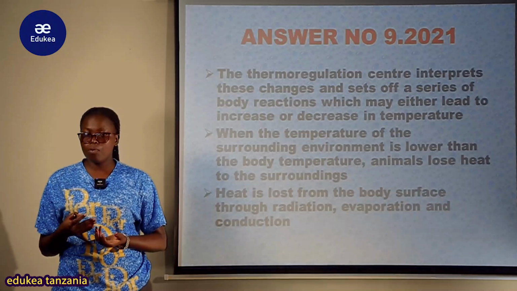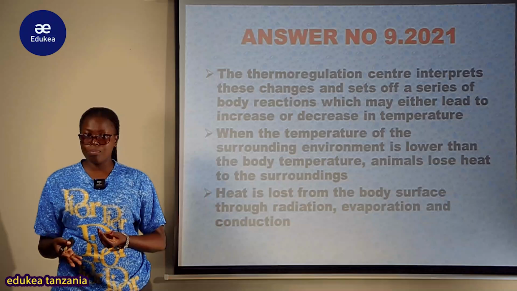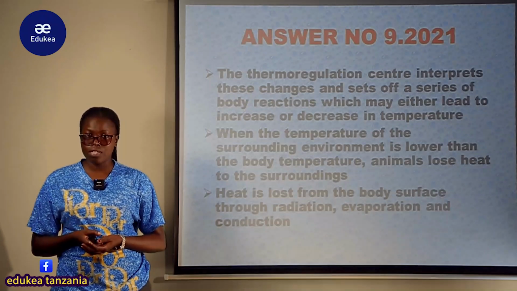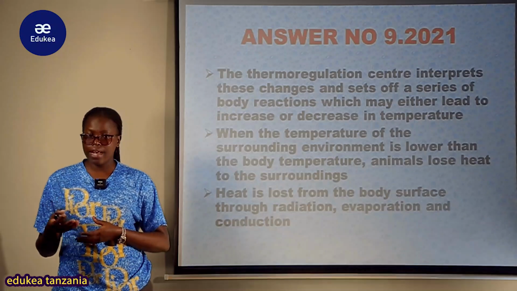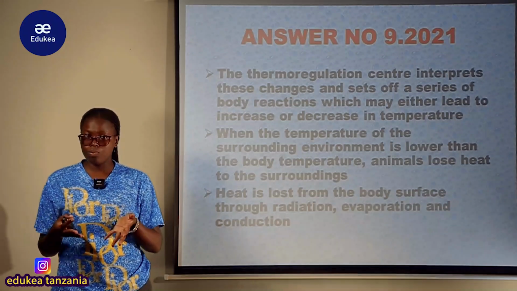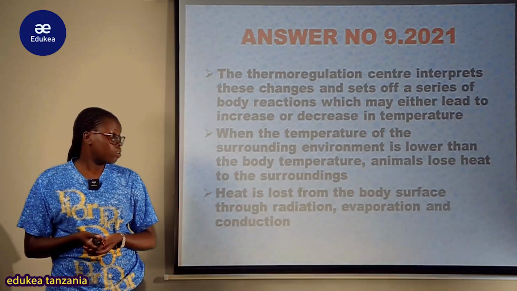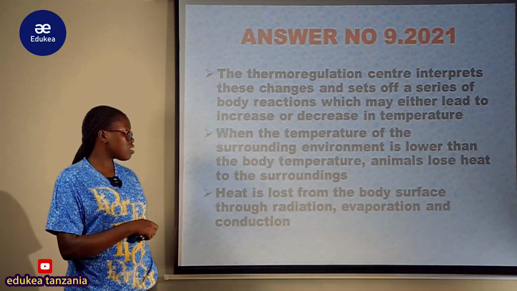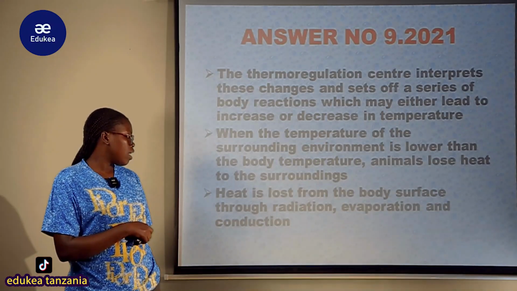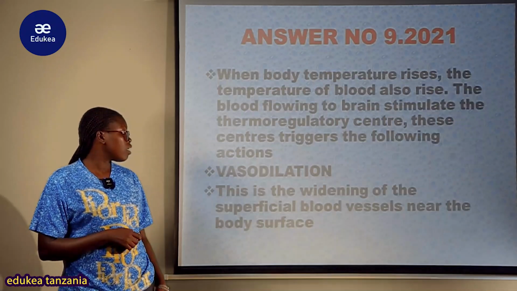So within the brain kuna hypothalamus, ambapo hypothalamus ikishadetect kwamba kuna change in the temperature, it will trigger or stimulate the pituitary gland kuweza provide the responses, either kama kuna cold temperature, kuna high temperature, kwa ajili ya kuwezesha mwili uweze kutake a particular response, the cold response, so to maintain its internal body temperature. So when the temperature of the surrounding environment is lower than the body temperature, animals lose heat to the surrounding, and heat is lost from the body surface through radiation, evaporation pamoja na radiation.